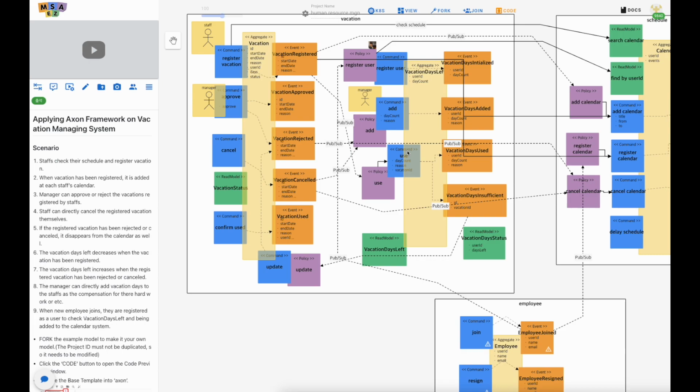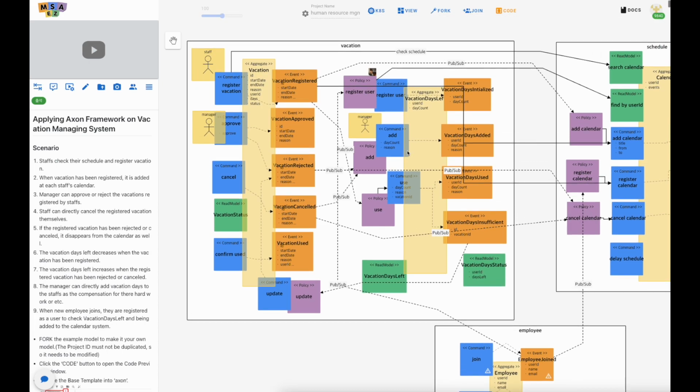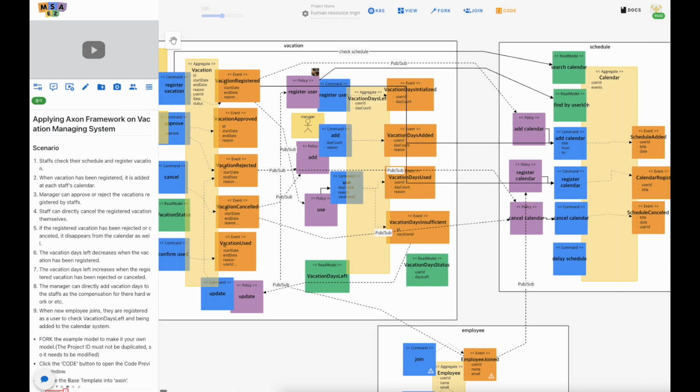The Spring Boot template we used before remains in Kafka history, but not in aggregate over here. But on the other hand, the Axon template doesn't have a separate database, and it is based on event sourcing, so it has all the histories automatically saved when we declare an aggregate, such as vacation, vacation days left, calendar over here, employee, and